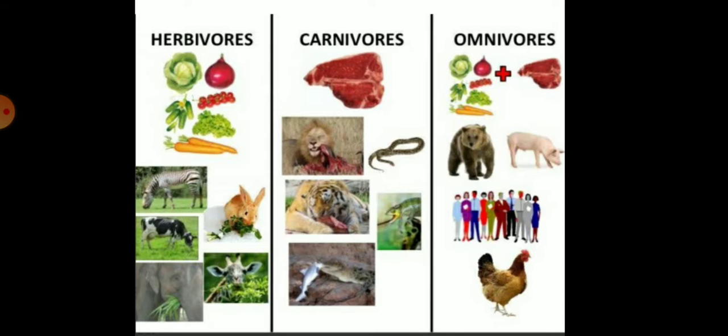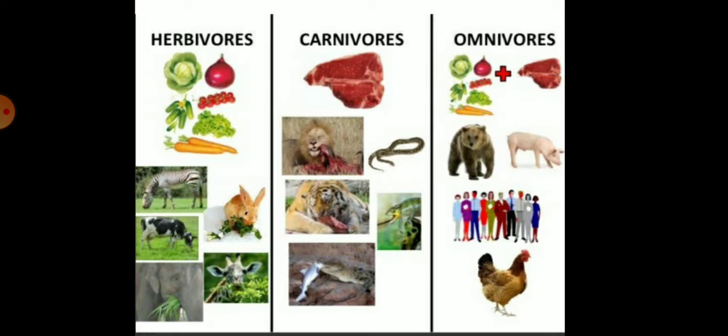The second category is the carnivore. Animals eating other animals, such as lion and tiger, are called carnivores. And the third category is the omnivore. Animals eating both plants and animals are called omnivores.